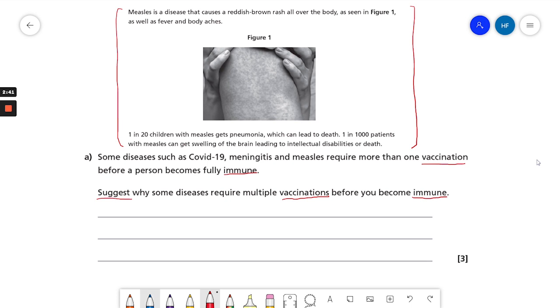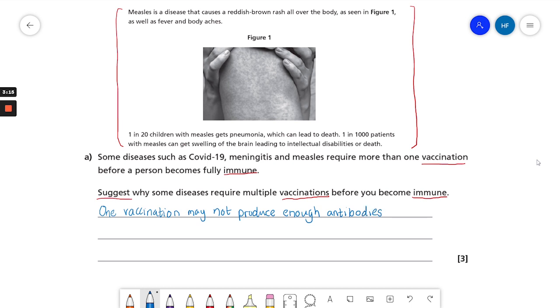So let's have a go at putting an answer together. So I'm going to put one vaccination may not produce enough antibodies, and a scientific word that we need to use, antibodies.